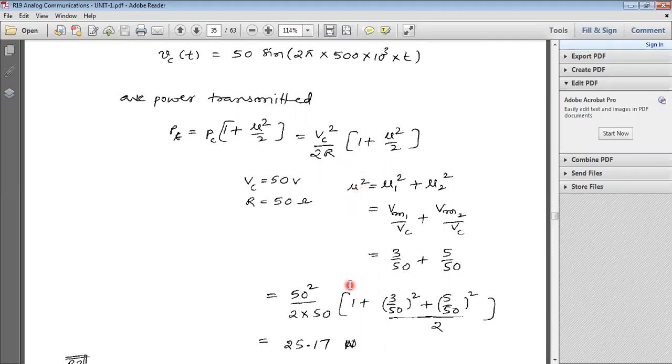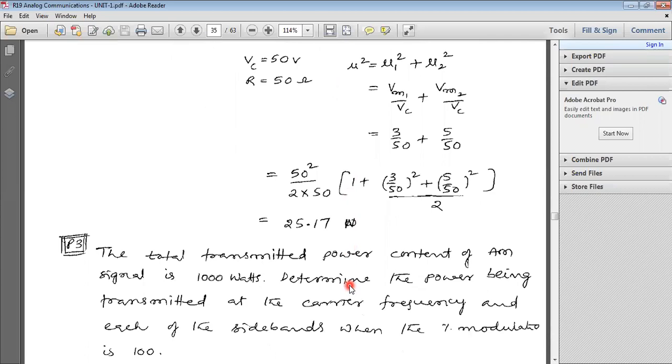Then you get the total power PT. How much did you get? 25.17 watts. Always mention units.